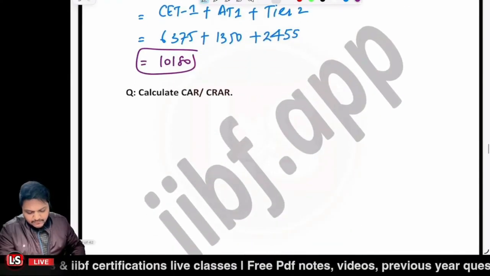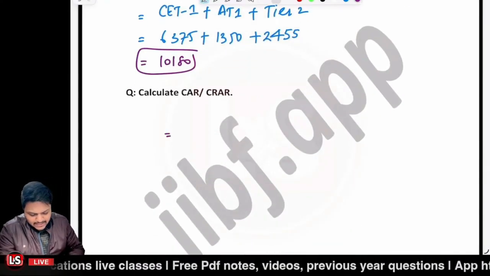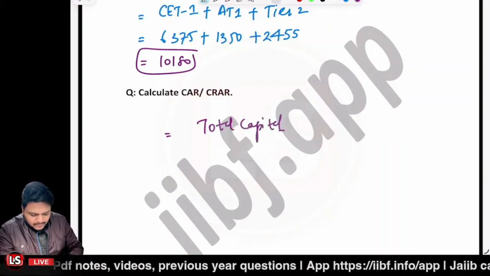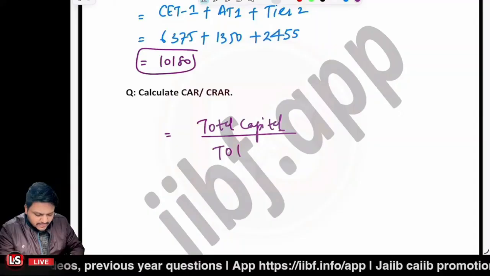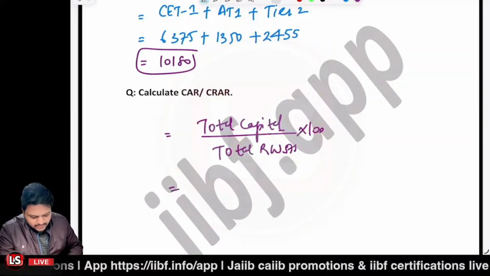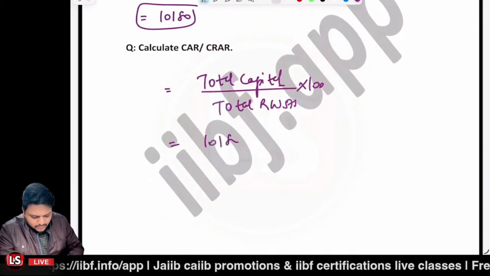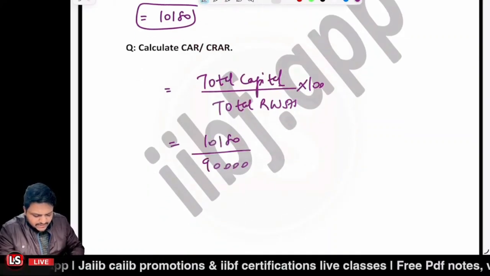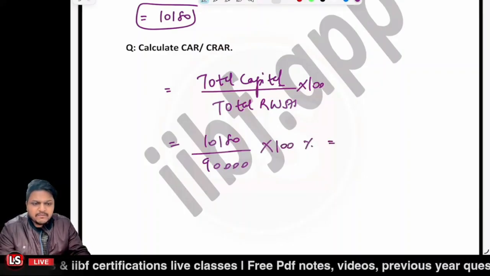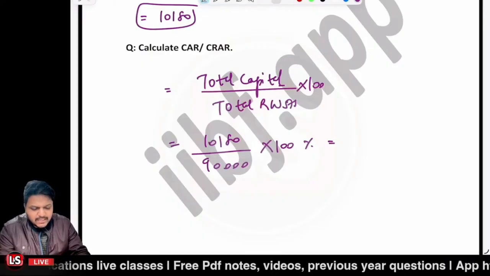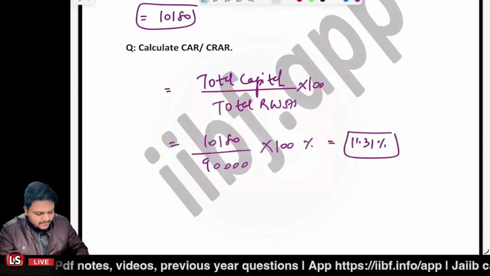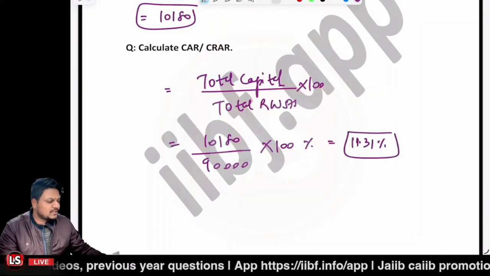And if we are to calculate the CAR, that would be equal to total capital divided by the total risk-weighted assets, and multiplied by 100. So we are given total capital to be 10180. Total risk-weighted assets are given in the question itself, 90,000 multiplied by 100%. So that is 10180 divided by 90,000 as a percentage, that is 11.31%. And that would be the correct answer here.